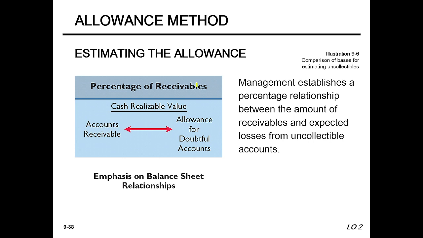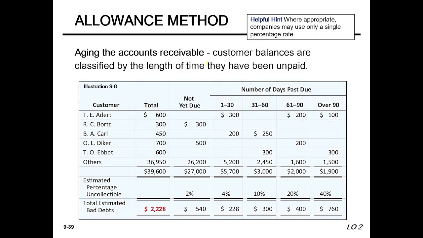Estimating the allowance as a percentage of receivable, cash realizable value, account receivable and allowance for doubtful accounts, and this is the balance sheet relationship. So here please look, aging the account receivable, that means customers 1, 2, 3, 4, 5, these 5 customers, total credit sale, these figures, and not due, these figures, and on this figure estimated percentage uncollectible 2%.